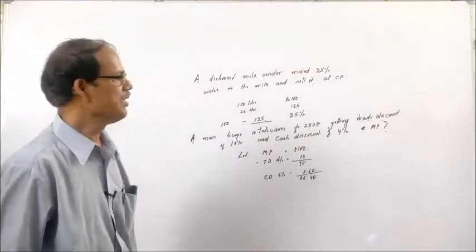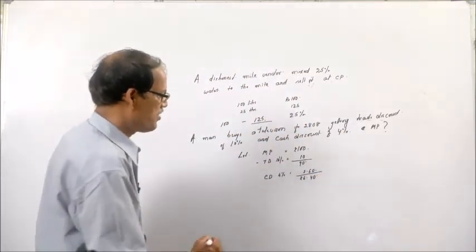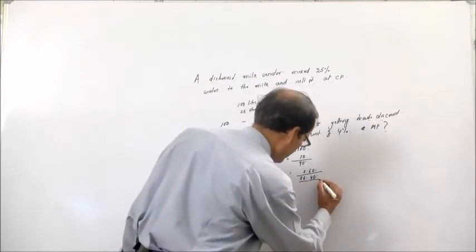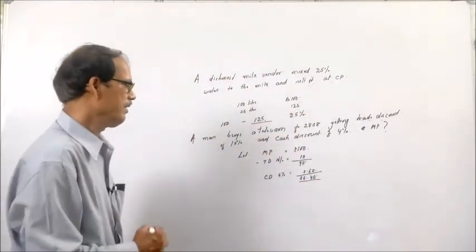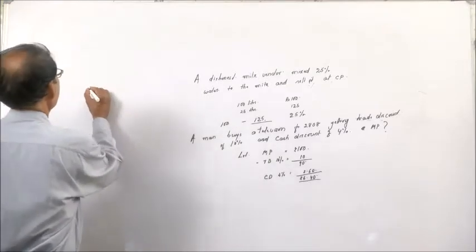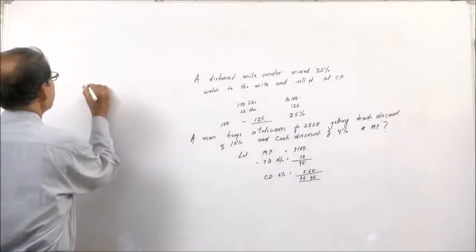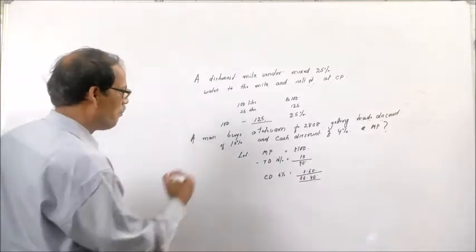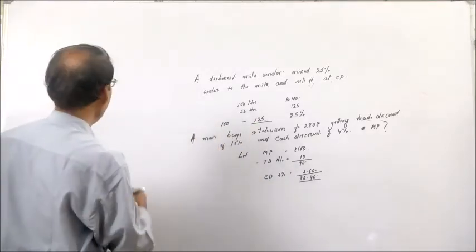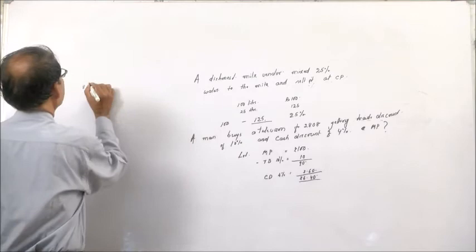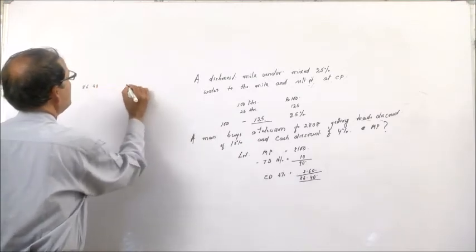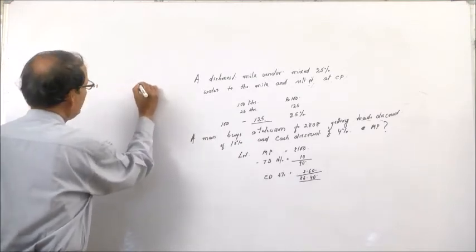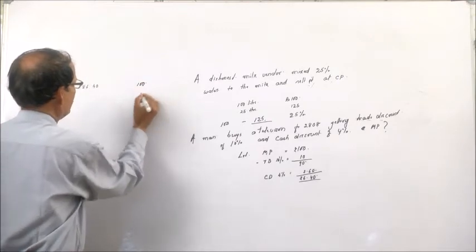Then this will be the purchase price, or net sell price. And here the thing is, when 86 rupees 40 paisa is the purchase price, then the MP is 100.